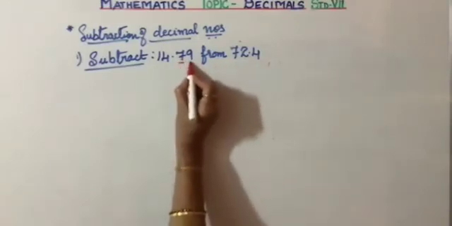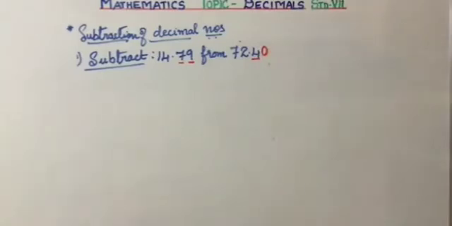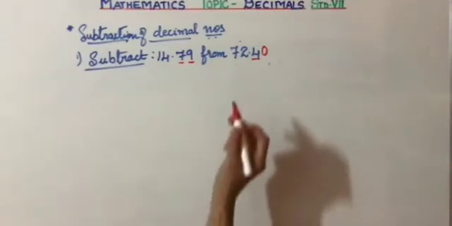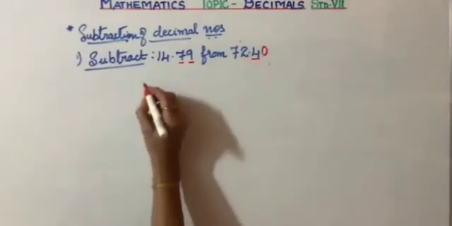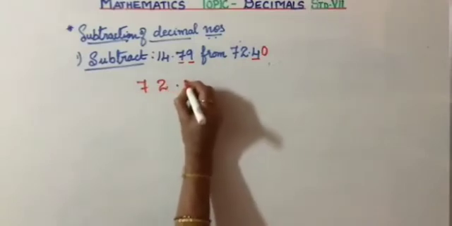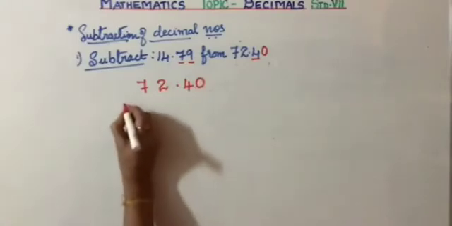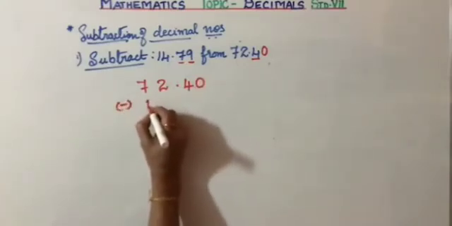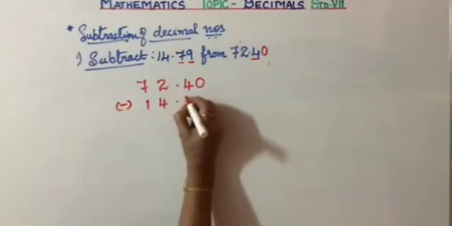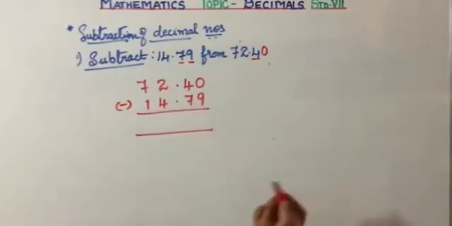See, here we have two decimal places. We have 1 here, add 0. Now tell me, which is the number on top? It is 72.40, is it not? So 72.4, the 0 we have added to make it like decimal, minus 14.79. Yeah, find the difference.